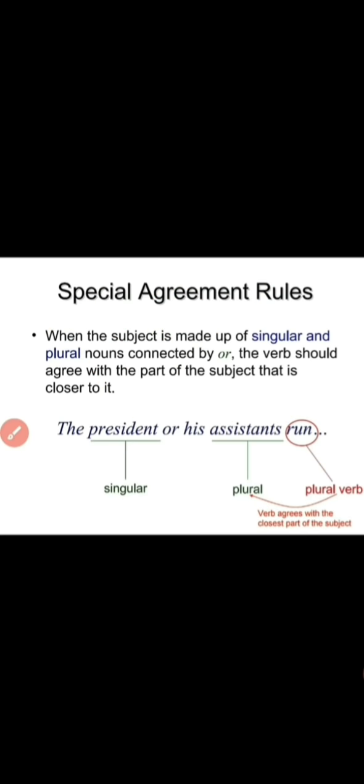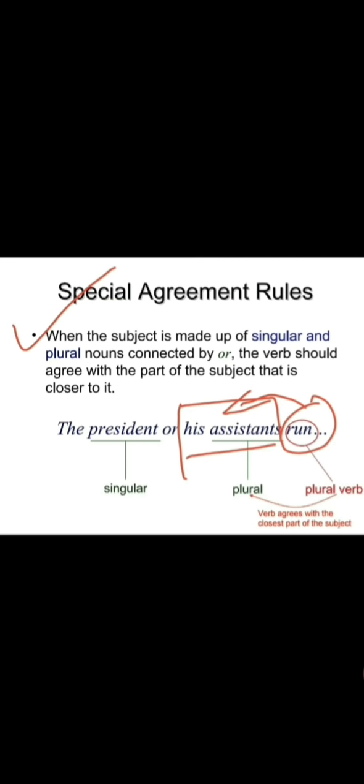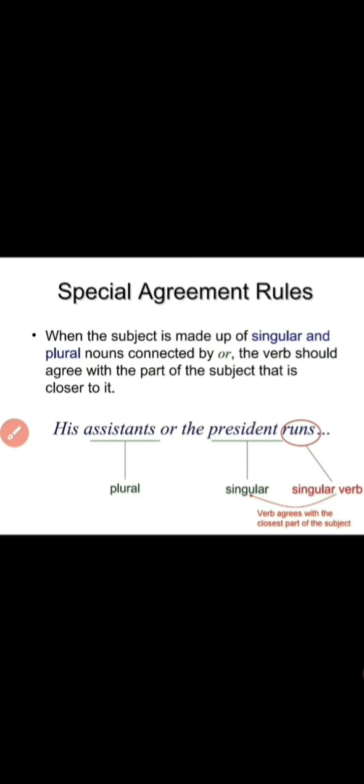So this is one more special rule. Just try to understand. If the given sentence consists of a singular subject and a plural subject, in that case which type of verb are you going to use? You have to use the verb based on which subject is closer to it. For example, "run". Before that, which subject do we have? His assistants, and his assistants is a plural. So as per the rules, if there is a plural subject, you have to go for the plural verb. So simple. Hope this thing is clear. The next rule is what? Totally against this, totally opposite of it. So what is it? See?